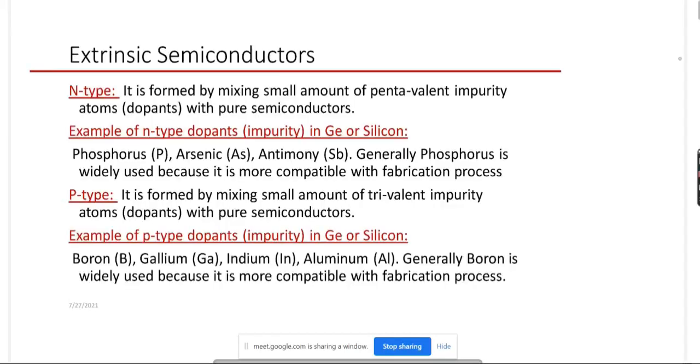Now, coming to the extrinsic semiconductor. The extrinsic semiconductor means the pure semiconductor plus impurity. The process is called doping. It's not pure semiconductor plus doping; the whole process is called doping. So intrinsic semiconductor plus some other material is equal to extrinsic.